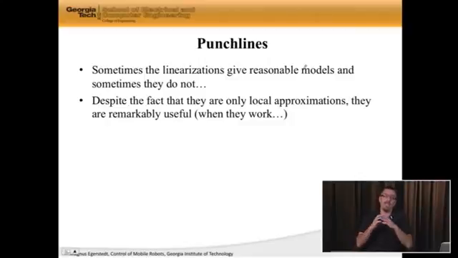And the punchline here is that sometimes the linearizations give reasonable models, with the inverted pendulum, for instance. And sometimes they do not, with the unicycle. And with the unicycle, we have to be a little bit more careful. But the fact that I want to point out, though, is that when the linearizations work, they are remarkably useful. Even though we're finding them around operating points, they seem to work better than what we really theoretically have reason to believe, which is why we do a lot of analysis of the linearizations rather than the nonlinear models, and then take what we learned from the linearizations and apply it to the nonlinear models.